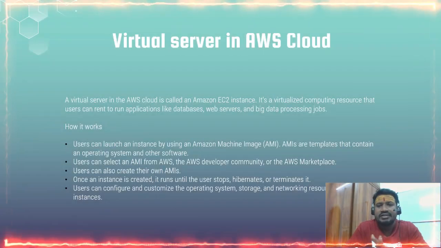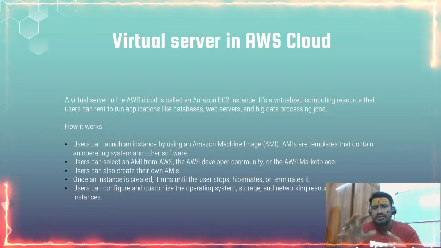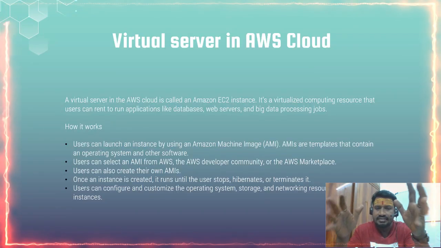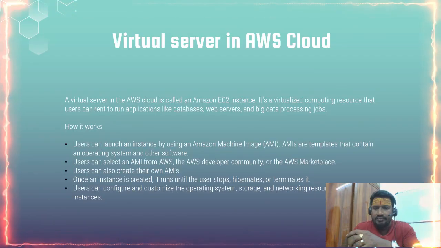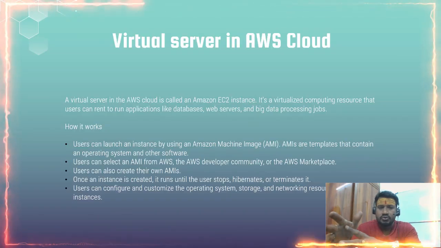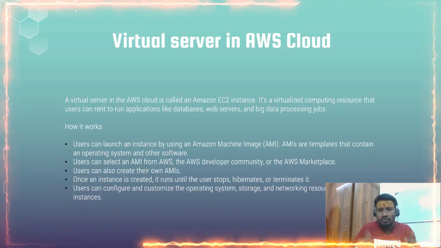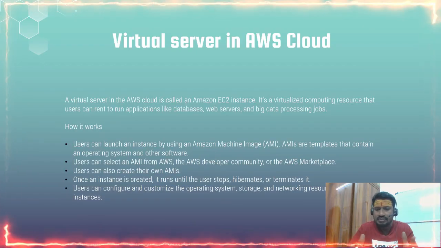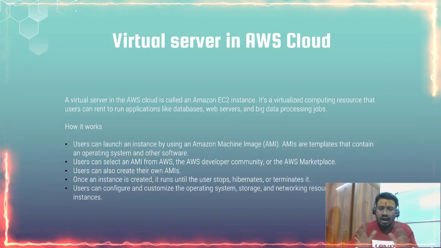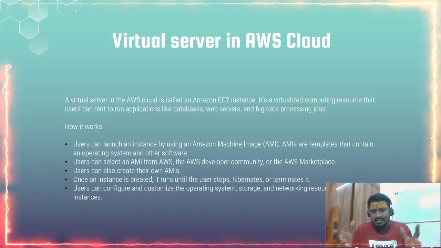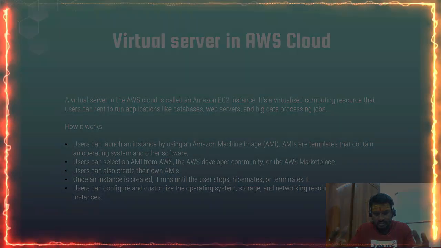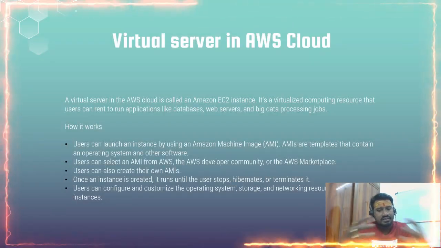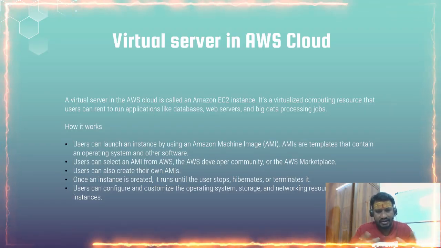Now let us try to understand what a virtual server in AWS Cloud means. A virtual server in AWS Cloud is called an EC2 instance. It is a virtualized computing resource that users can rent to run their applications like databases, web servers, applications, processing, and so on and so forth. How does it actually work? Very simple. First of all, I have to register into AWS. Once I register myself into AWS, I will have access to all of the services provided by AWS.